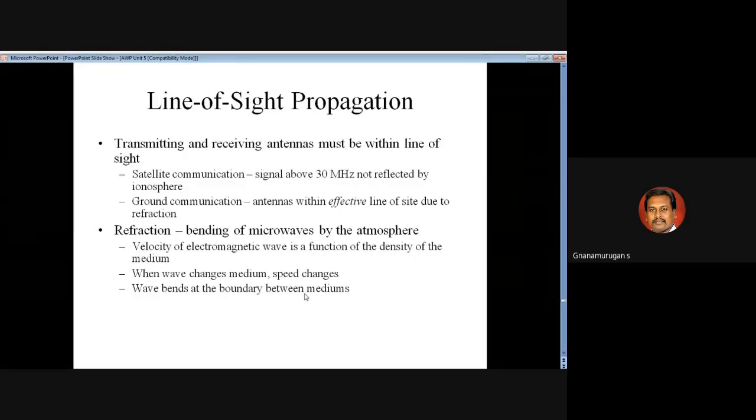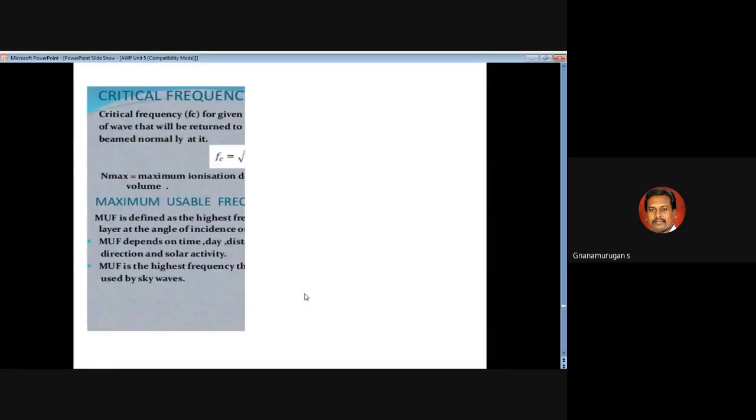So what is the main concept of this line of sight calculation? You can eliminate the unwanted signal, so that an accurate signal goes to the transmitter side and the receiver side. That is the line of sight calculation. You can use this line of sight calculation for satellite communication and ground communication. So that's all about line of sight.